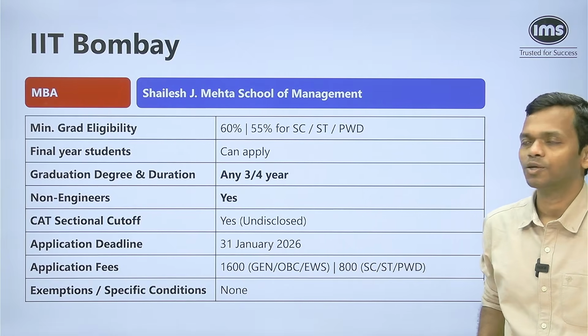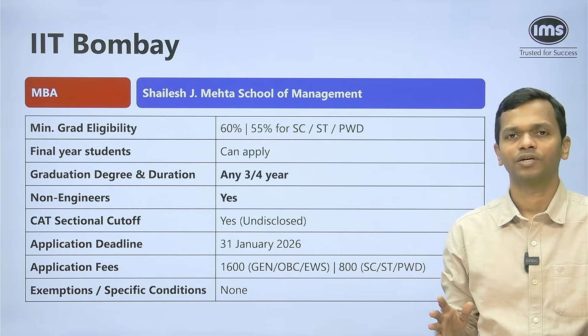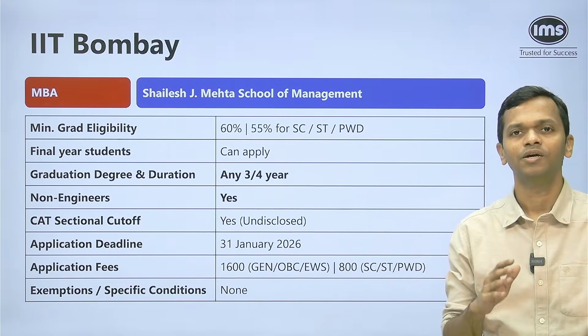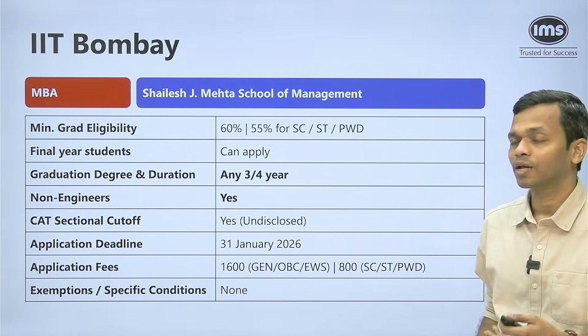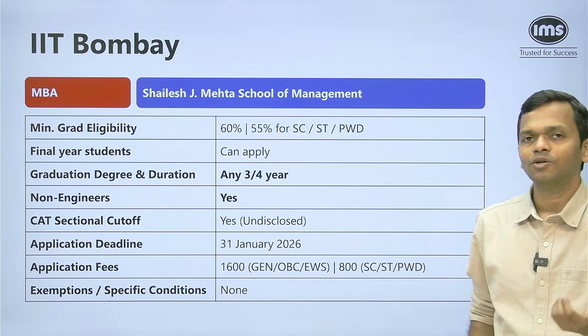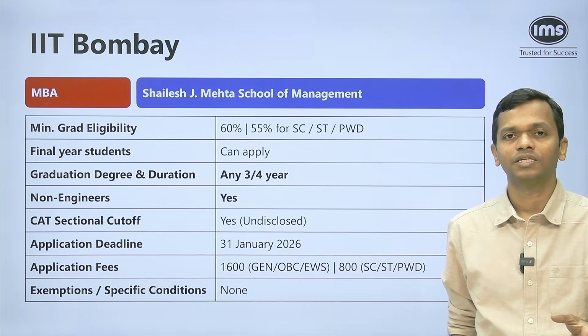The graduation degree and duration: you can be any graduate, any 3 or 4 year graduation program. If you have completed it, or if you're in the final year at this point of time, you are eligible to apply. Can non-engineers apply to this program? Yes, you can apply. The sectional cutoff when it comes to CAT is there. So there is a sectional cutoff, but that particular thing is not disclosed.